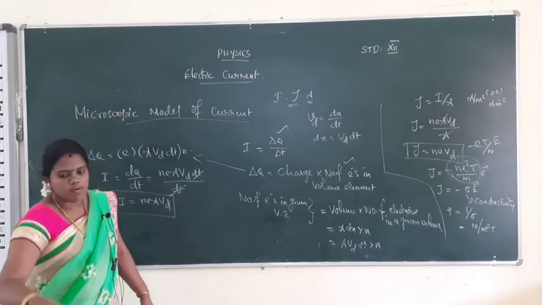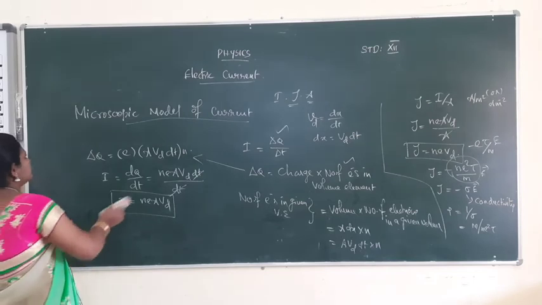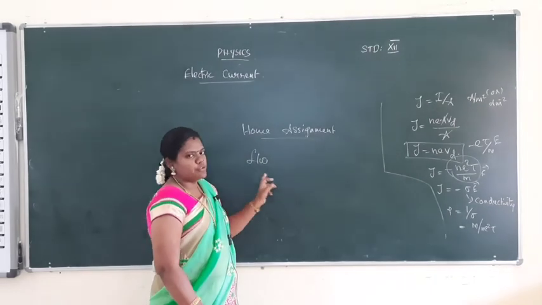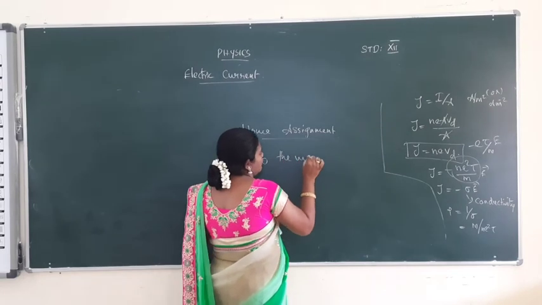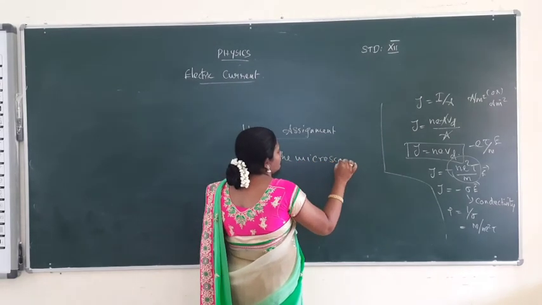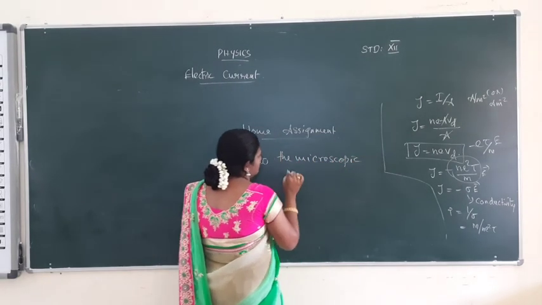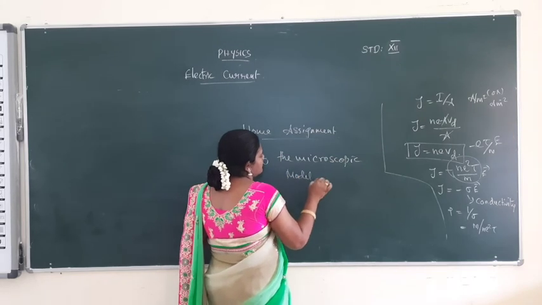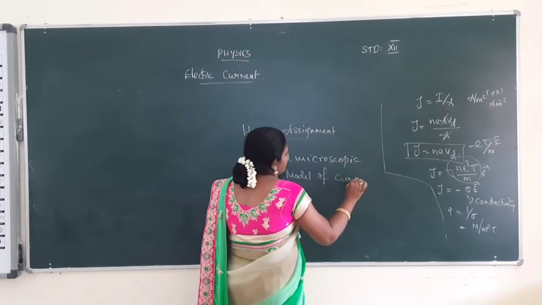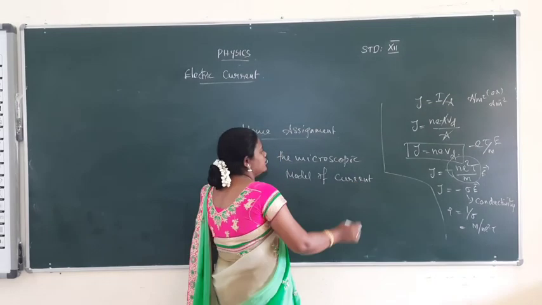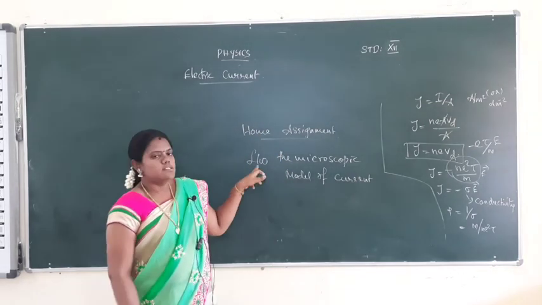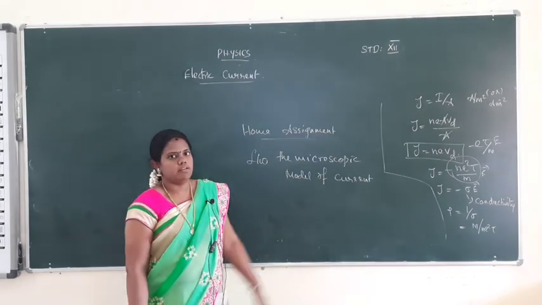Then today's home assignment. Home assignment for today's session: learn and write the microscopic model of current. Okay, how the current is derived in the microscopic model will be learned in this topic. So learn and write the microscopic model of current. Okay, thank you.